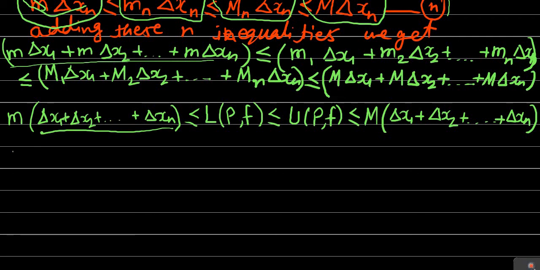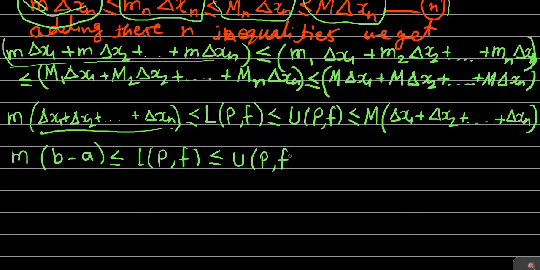Therefore we get m into b minus a is less than or equal to the lower sum over partition P of the function f, which is less than or equal to the upper sum over partition P of f, which is less than or equal to, lastly, capital M into b minus a, since the bracket is the sum of the lengths of all the subintervals, the length of the closed interval a to b.